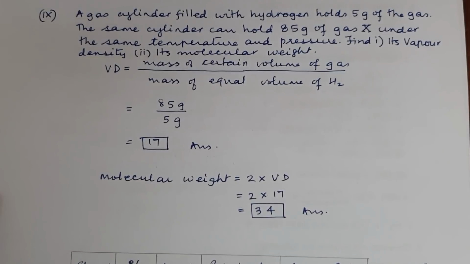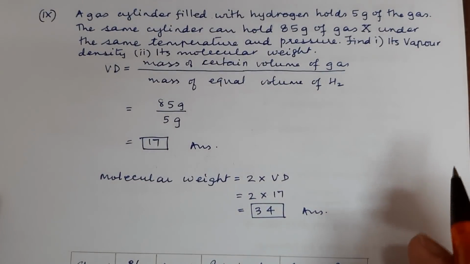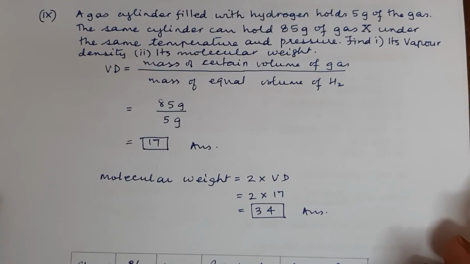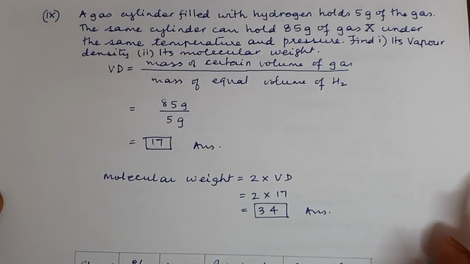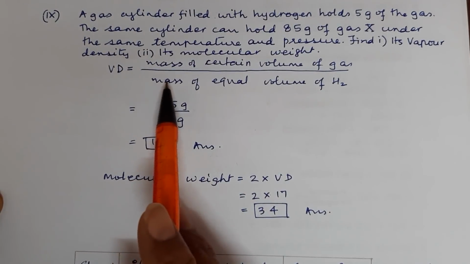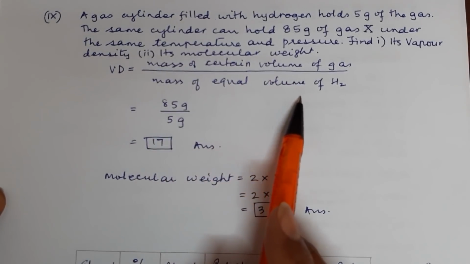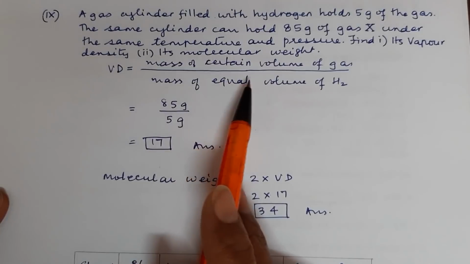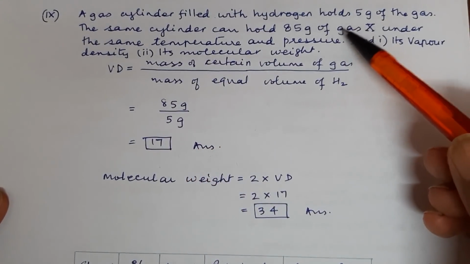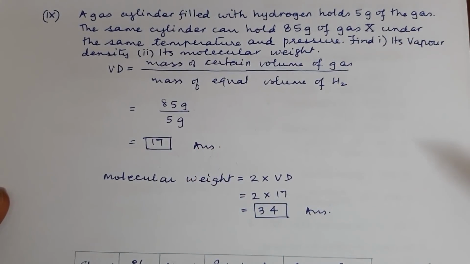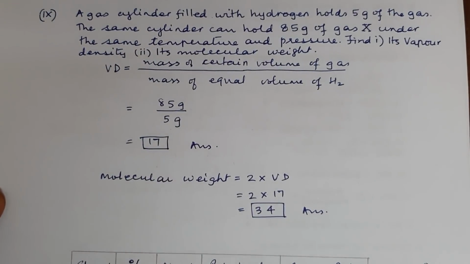Now, as you can see, the mass is given of the same volume, and so we are using the formula for vapor density. Vapor density is mass of certain volume of gas upon mass of equal volume of H2. So mass of certain volume of gas, gas X has volume how much? 85 grams, and equal volume is hydrogen, that is having mass 5 grams.